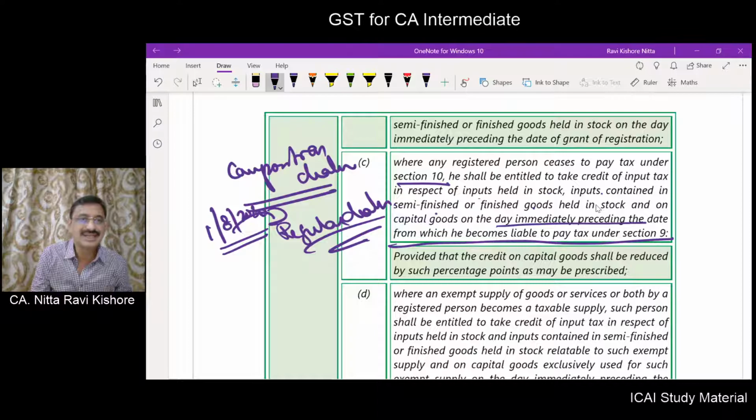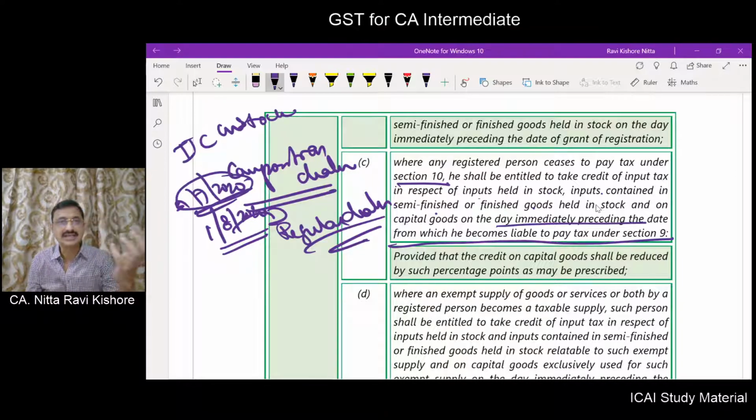So stock as on 31st July 2020, ITC on stock as on 31st July 2020, he is entitled to take input tax credit. Suppose there are capital goods, it shall be reduced by such percentage points as may be prescribed. This will be prescribed in the rules.